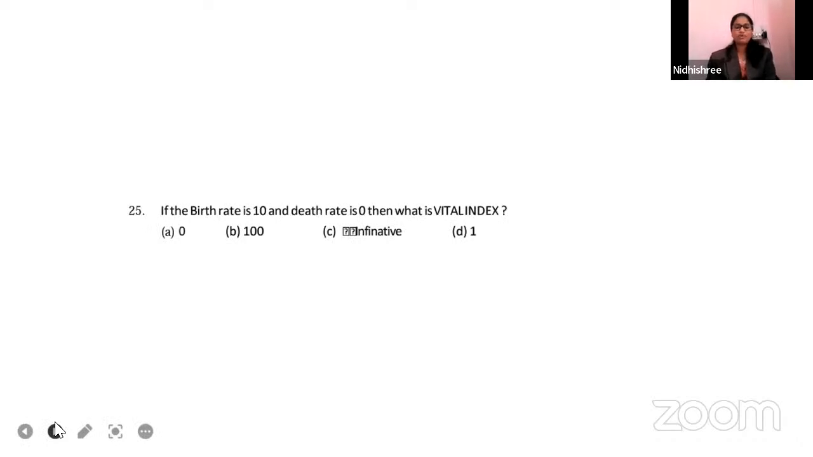Okay guys, the 25th question goes like this. If the birth rate is 10 and the death rate is 0, then what is the vital index? Option A 0, option B 100, option C infinity, option D 1. Just now Lohit messaged the formula. You have to use that formula and then answer. Samya answered option C.